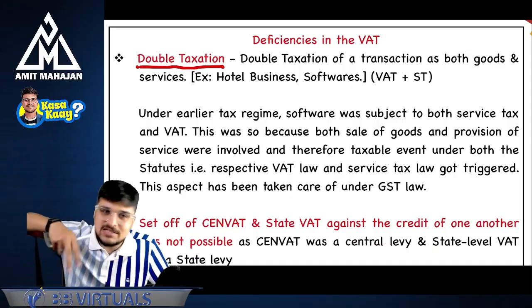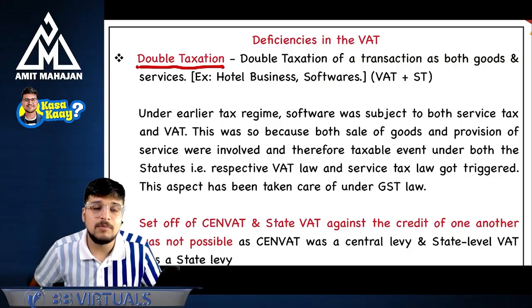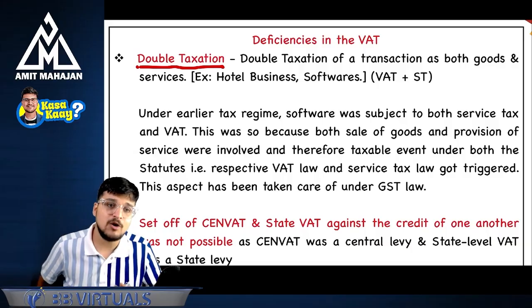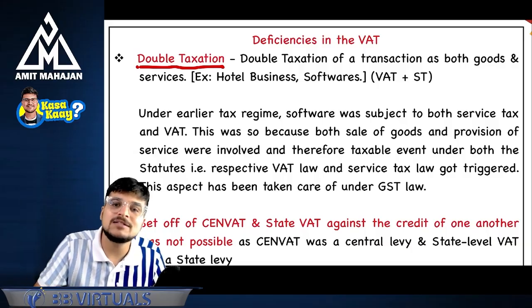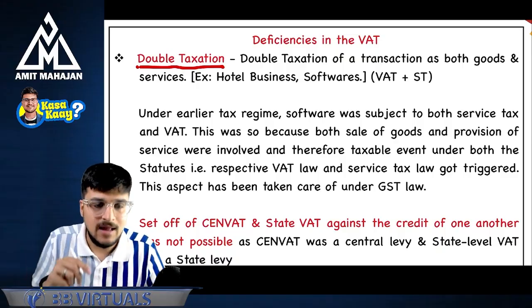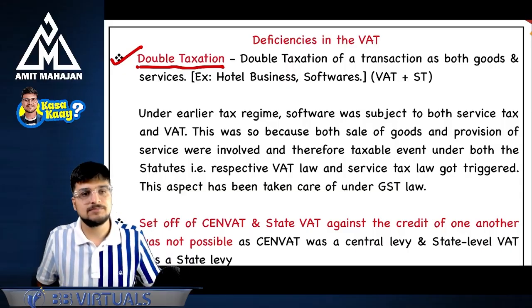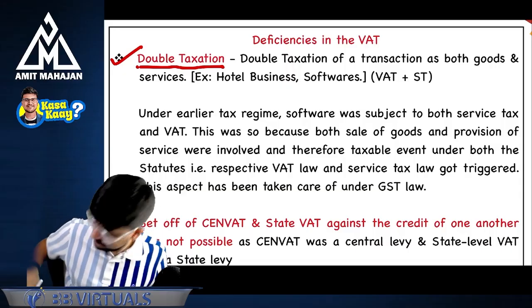Because pen drive is getting sold. That's why goods are getting sold. And of course, service is also getting provided, because main point is what? Main point is software. And that's why both the taxes were getting applicable. And this was leading to double taxation. Are you understanding?